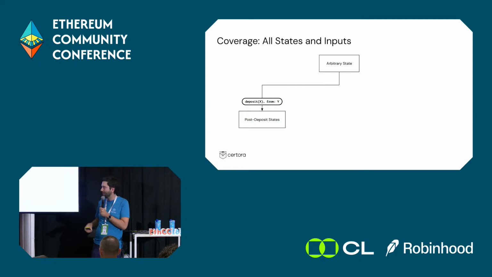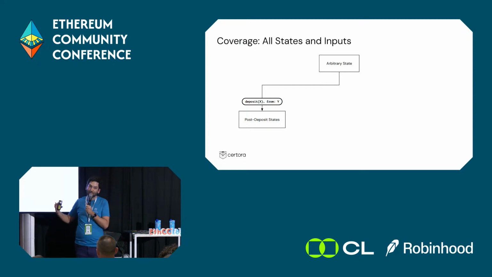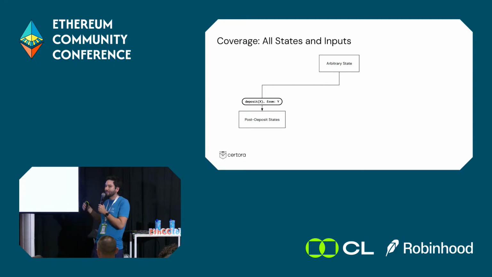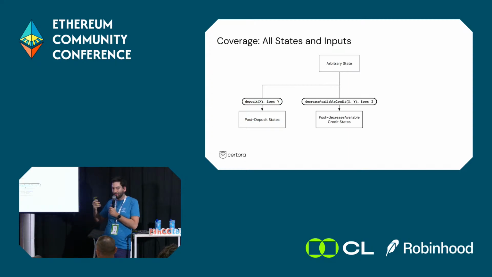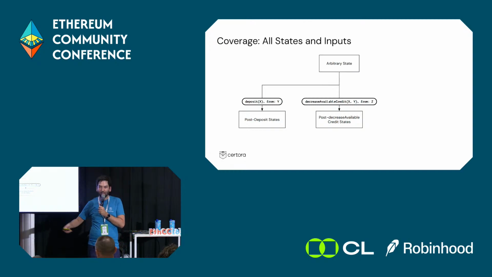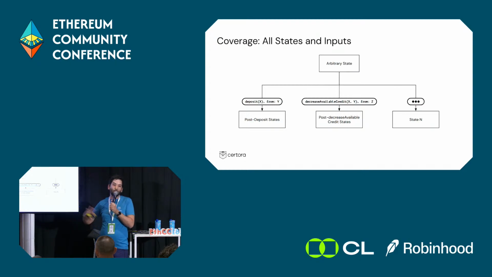It's not going to run. Again, from a random address. And then we go on, and we started from an arbitrary state. And at the end here, it's not an arbitrary state, but it's a class of states that are symbolic states: all the states that I can reach in one step by calling the deposit function. I do that for all the external functions in the contract, and if I get a proof for all of them, then I've actually covered all the starting states, all the inputs.